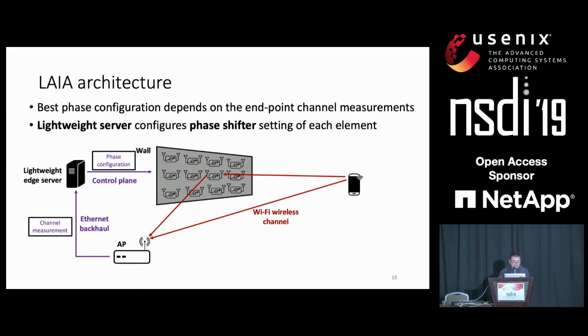And the endpoints, like the AP, will measure the channel and send the channel measurements to a lightweight server, which will calculate the optimal phase configuration of all the phase shifters. And then the phase configuration will be sent through a control plane to all the LAIA elements.